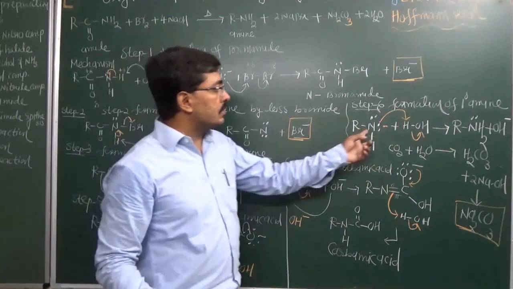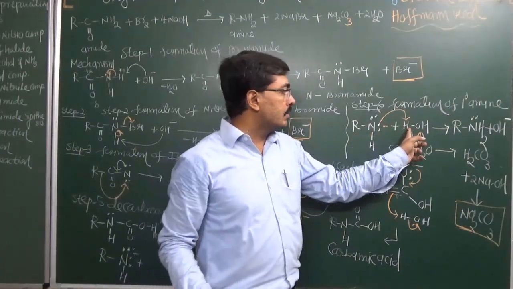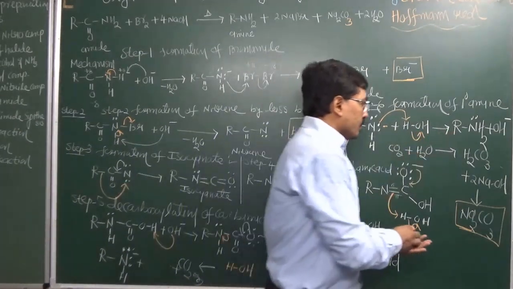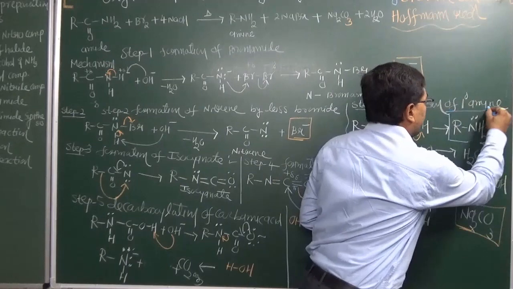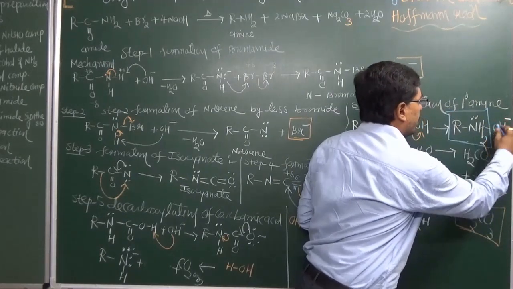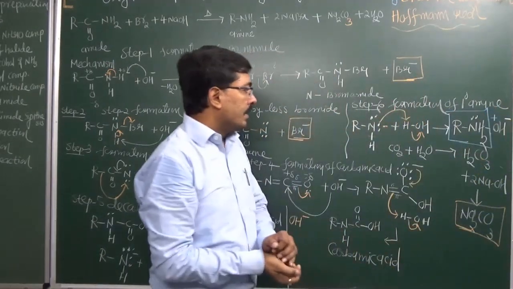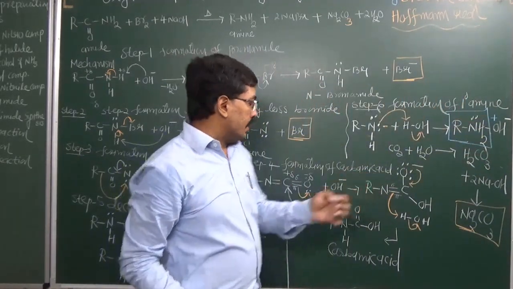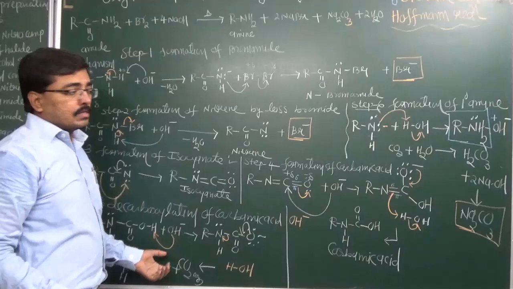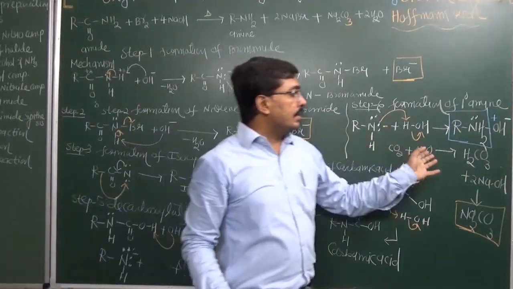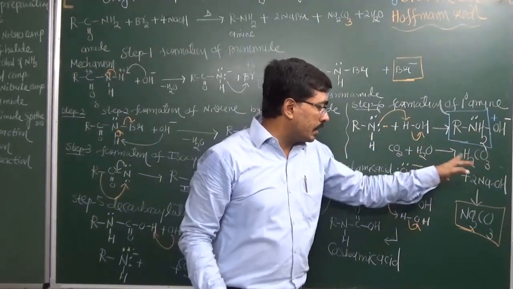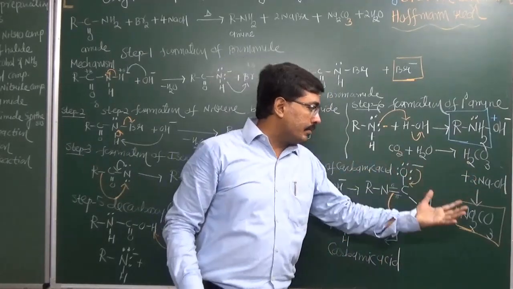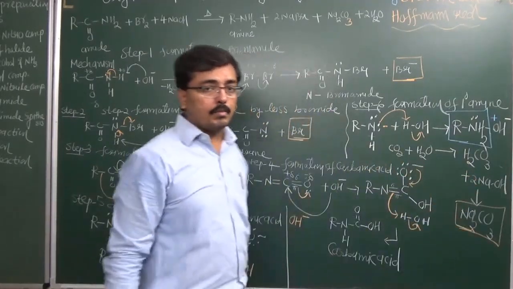Now in aqueous solution, nitrogen gives its electron pair to hydrogen and we get a primary amine. So by using this method, amide is converted into primary amine, and the hydroxyl ion is obtained back. The carbon dioxide obtained here can react with water to give H2CO3, and then H2CO3 can react with sodium hydroxide to give sodium carbonate.